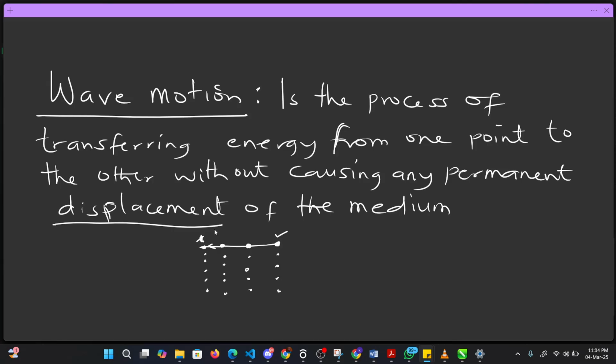So that's it. In summary, I need to say something before I go on. Let's talk about the difference between wave motion and particle motion. What is the difference between wave motion and the motion of particles? Let's look at the difference between wave motion and particle motion.